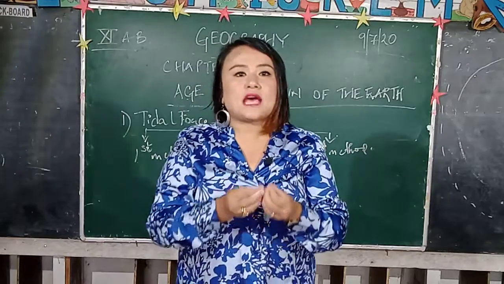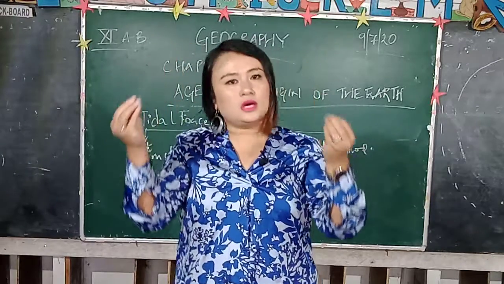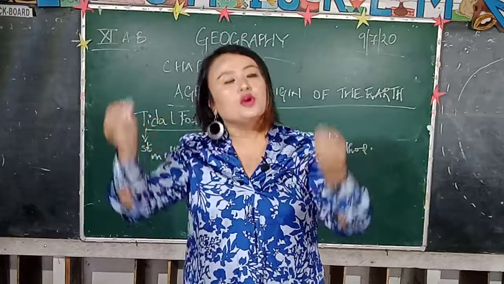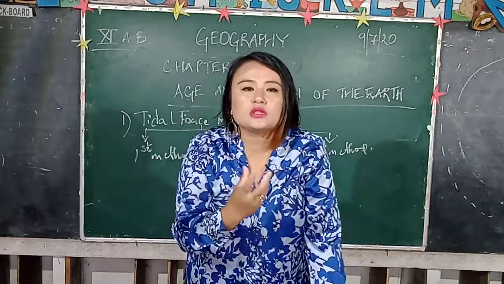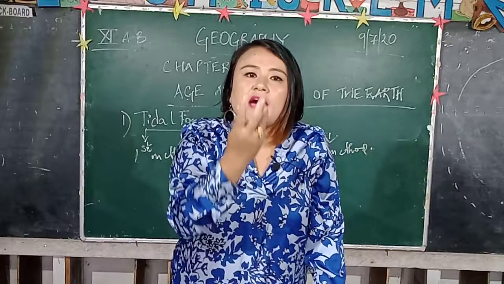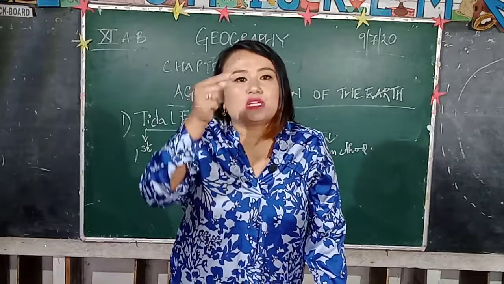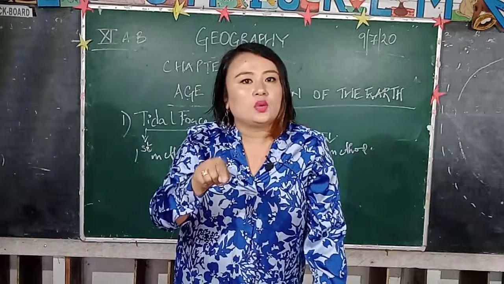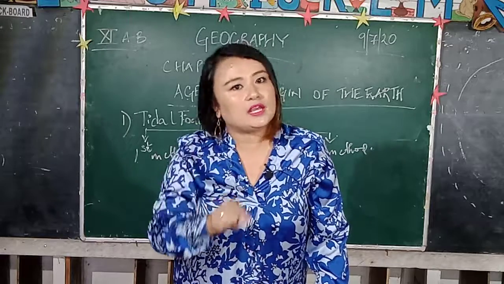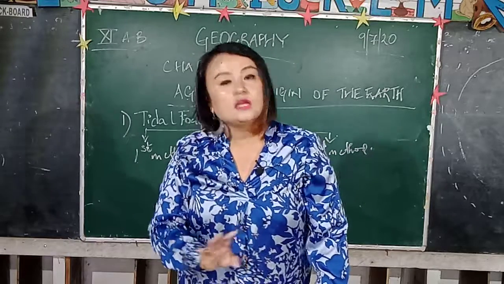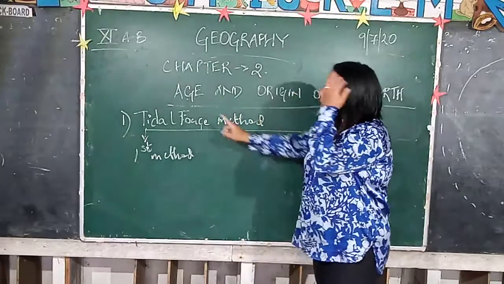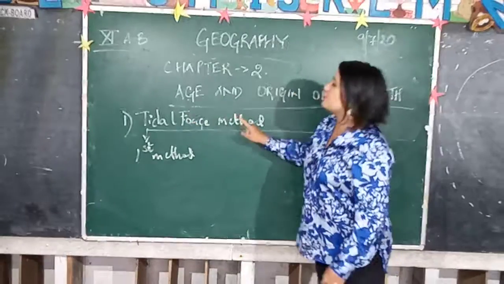In due course of time, the Moon moved away from the Earth, hence the tidal friction reduced. If you come up with a method to find out the rate at which the tidal friction is decreasing, we will be able to calculate the age of the Earth. Is that clear? So this is your first method under the tidal force method.